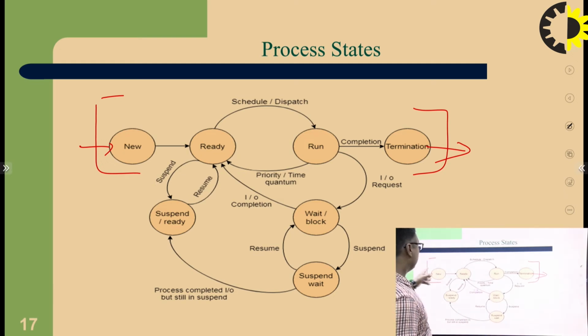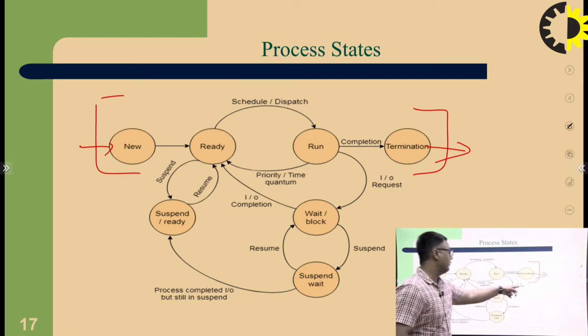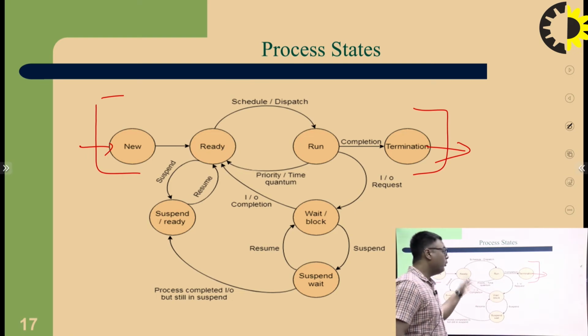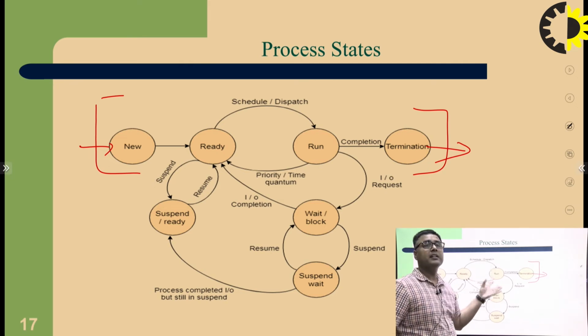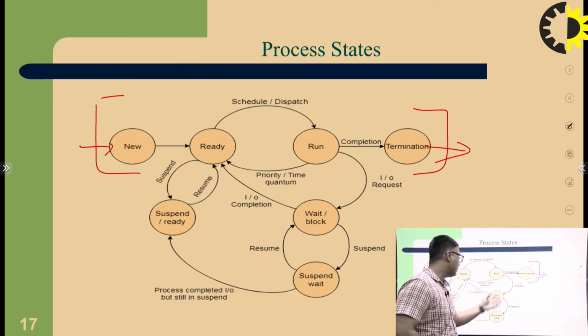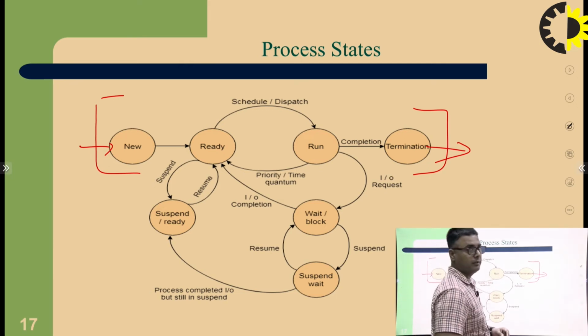But when a process makes an input output request, it moves to the waiting block. As the number of processes in the waiting block increases, processes move to the suspended wait.